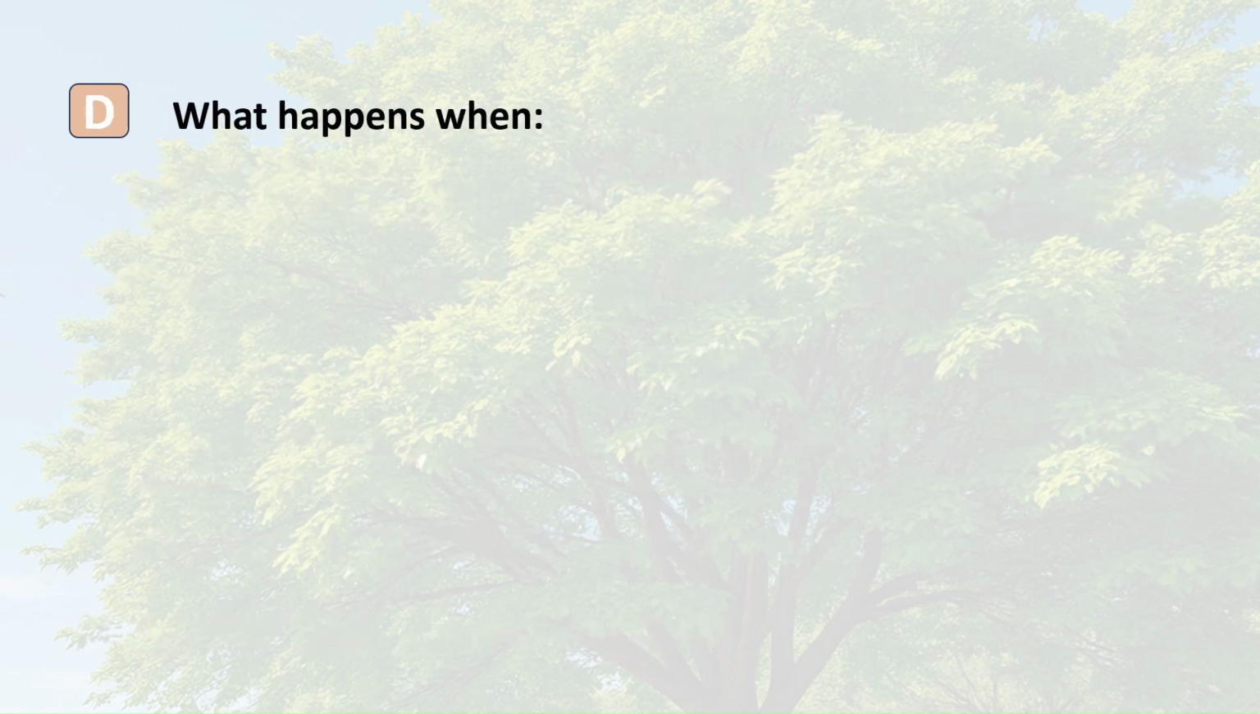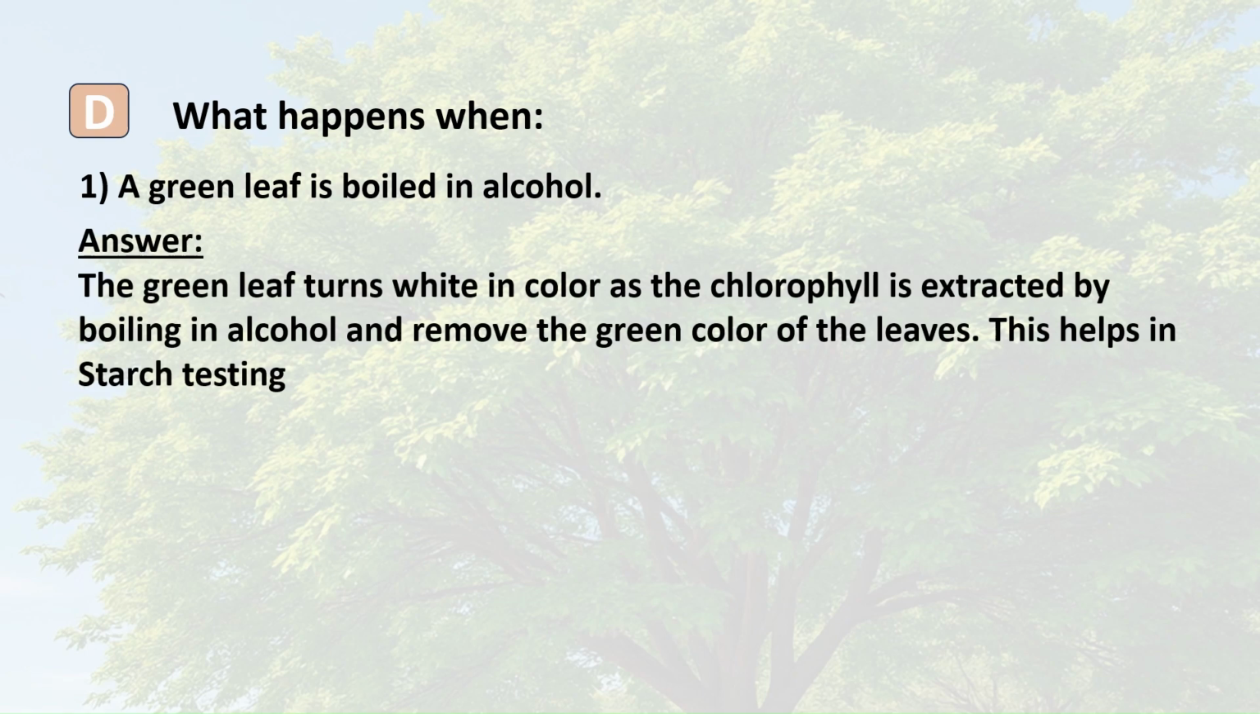What happens when 1. A green leaf is boiled in alcohol? Answer. The green leaf turns white in color as the chlorophyll is extracted by boiling in alcohol and removes the green color of the leaves. This helps in starch testing.